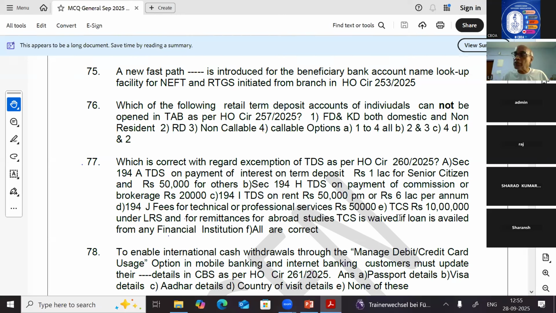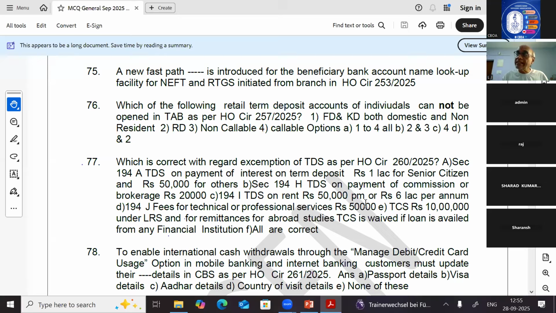What is the percentage of TCS? That depends upon the purpose for which it is remitted abroad. Please go to circular 260/25. I have given a hint of that circular 260. I have not made a PowerPoint presentation. So here, A, B, C, D, E, all are correct.